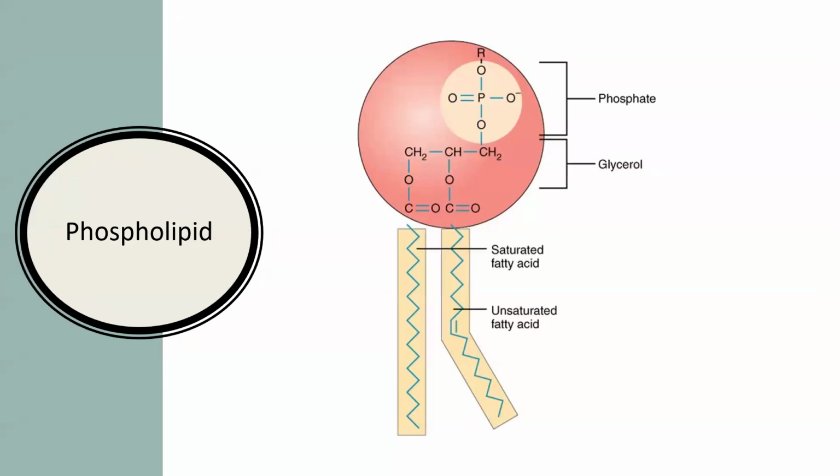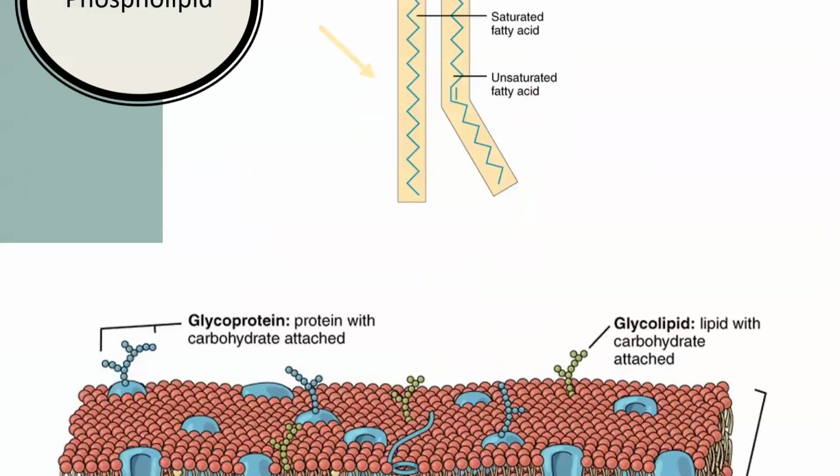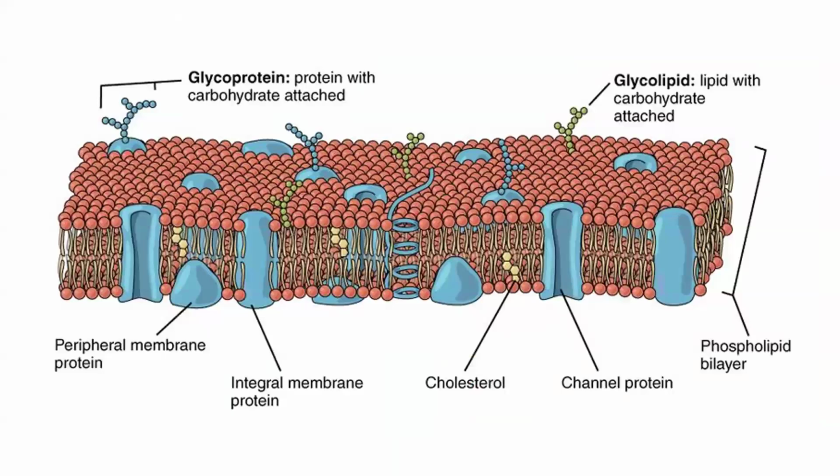The last lipid we will discuss is a phospholipid. A phospholipid is similar in structure to a triglyceride in that it has a glycerol backbone, but a phospholipid has 2 fatty acids and then a phosphate group attached. The phosphate part makes it soluble in water, and the fatty acids make it soluble in fat, which makes this a great thing to have on your cell membranes, because we have this dual ability of being in water and fat. So one of the key roles of phospholipids is as part of cell membranes.